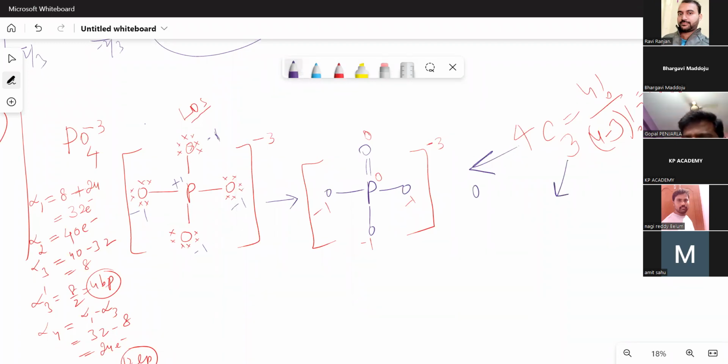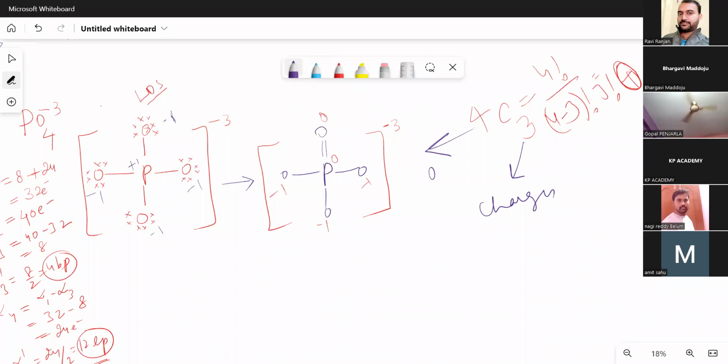These are the charges. So oxygens and charges, to take 4 combination 3, you are going to get the number of resonance structures. Without writing, I can tell 4 combination 3 will give you 4 resonance canonical structures, right?